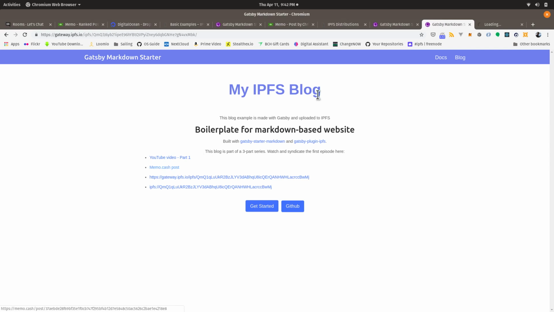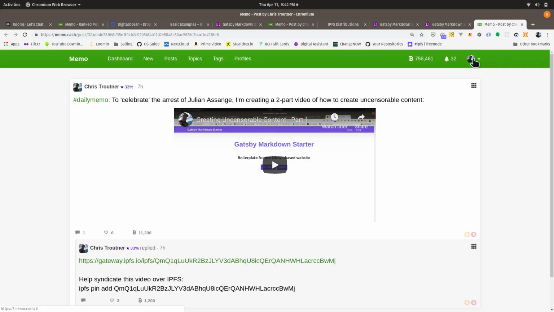Okay, so now that we're here, I'll just bring up Memo, and I'm already logged into Memo. So it's important to really understand Memo. memo.cache is a website, like twitter.com is a website. The data on Twitter is proprietary data that Twitter owns and guards and protects and covets, and it's data that they harvested from you. And Memo is just reading the Bitcoin Cash blockchain. It doesn't have any of its own data, or has very little of its own data. Not the content. The content is actually coming directly off the Bitcoin Cash blockchain.